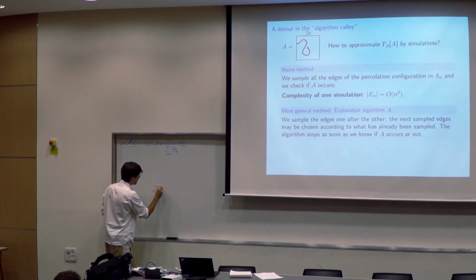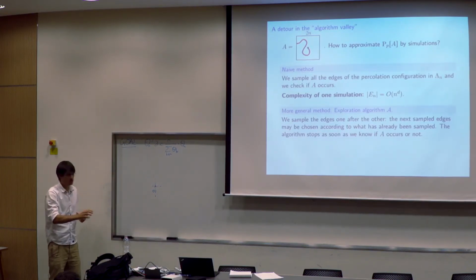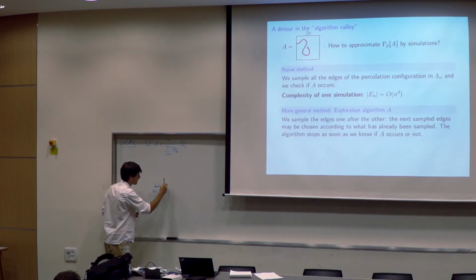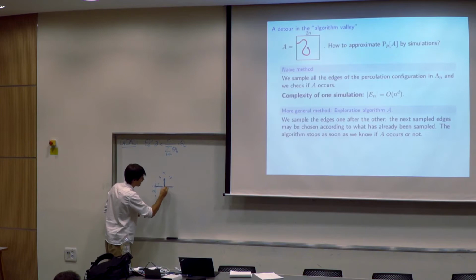I fix an order of the edges at the beginning, and I explore the edges one by one. I explore this one, maybe it's open, and then I explore the smallest one which is accessible. Maybe it's this one, it's open. Then maybe this one is closed, this one is closed, this one is closed. I continue, I explore this one, and so on.